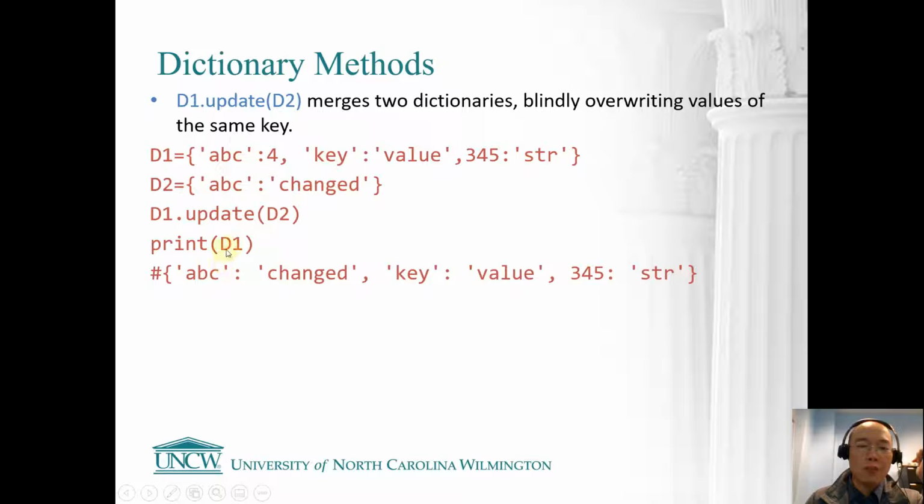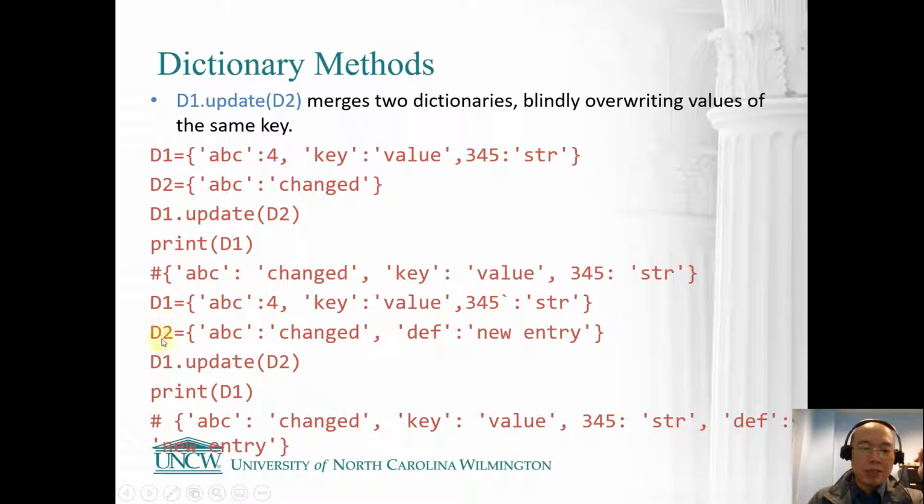Now if we print D1 again, you will see the key ABC and the value is changed. Another case is that D2 has two things. One key is a common key between dictionary 1 and dictionary 2, and another one is a new key only in dictionary 2. When you do D1 update D2, for the existing key, we are going to update D1 using D2's value. And for the new key value pair, the new key not in D1, this pair will be added to D1.